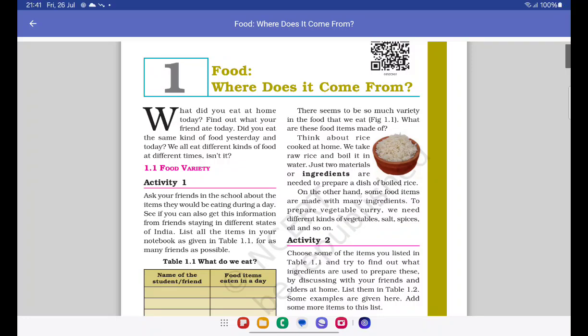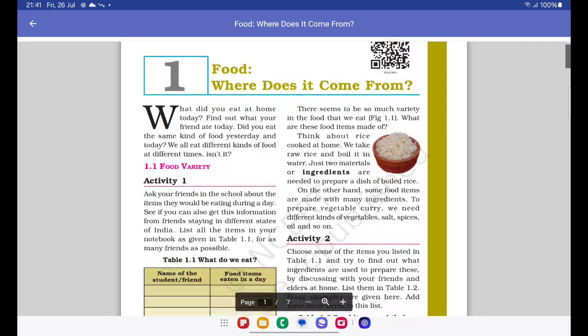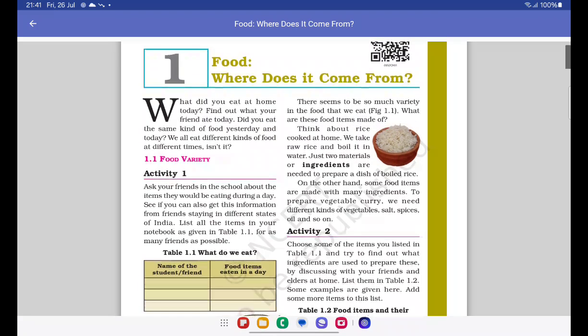This time we'll be covering chapter 1 from the class 6th NCERT science book. I know this chapter is pretty easy, but still we'll be covering it for the sake of moving in a particular direction and in a specific manner. We'll be covering each chapter no matter whether it is important, tough, or easy. Starting with the first chapter, the name of this chapter is Food: Where does it come from?